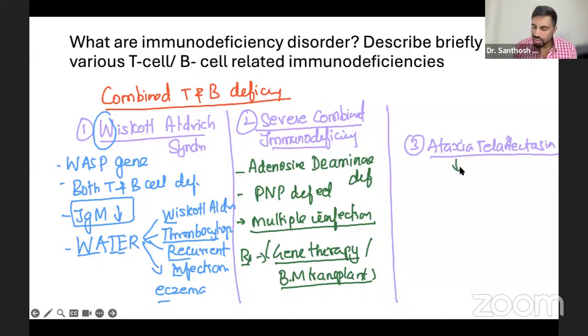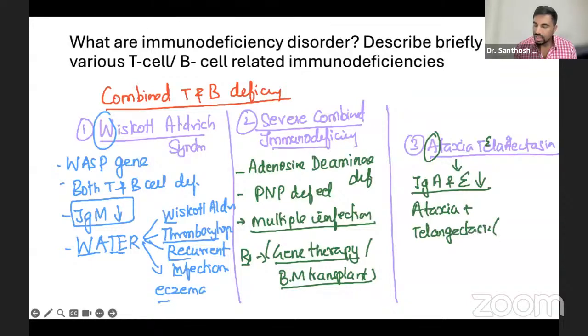And ataxia telangiectasia is very, very simple. Nothing here. One thing is that IgA and IgE go down here. The patient has ataxia, number one, plus telangiectasia, which is basically a skin rash.